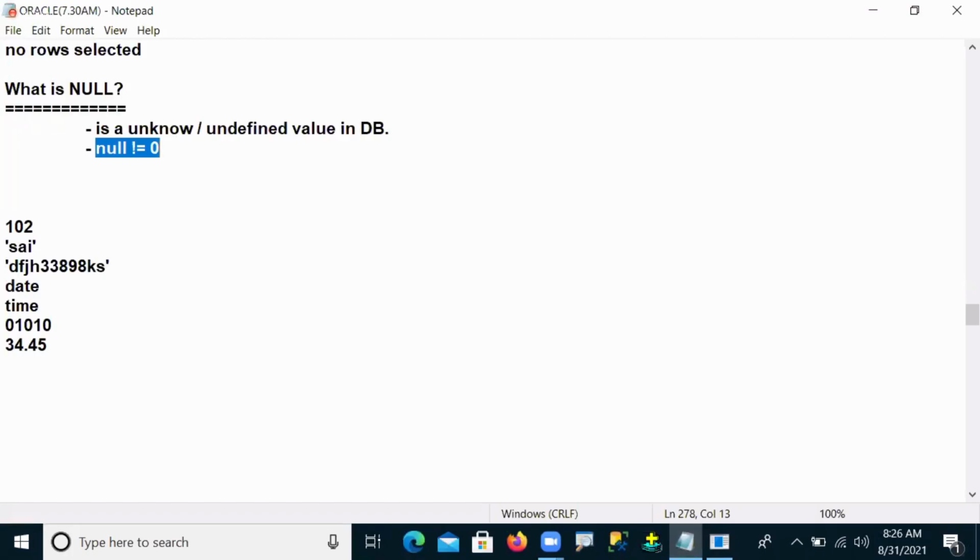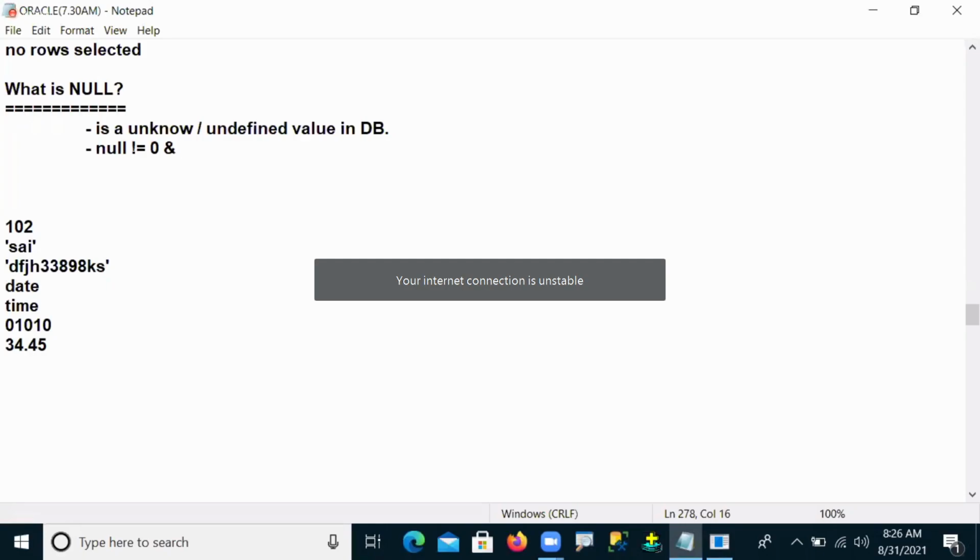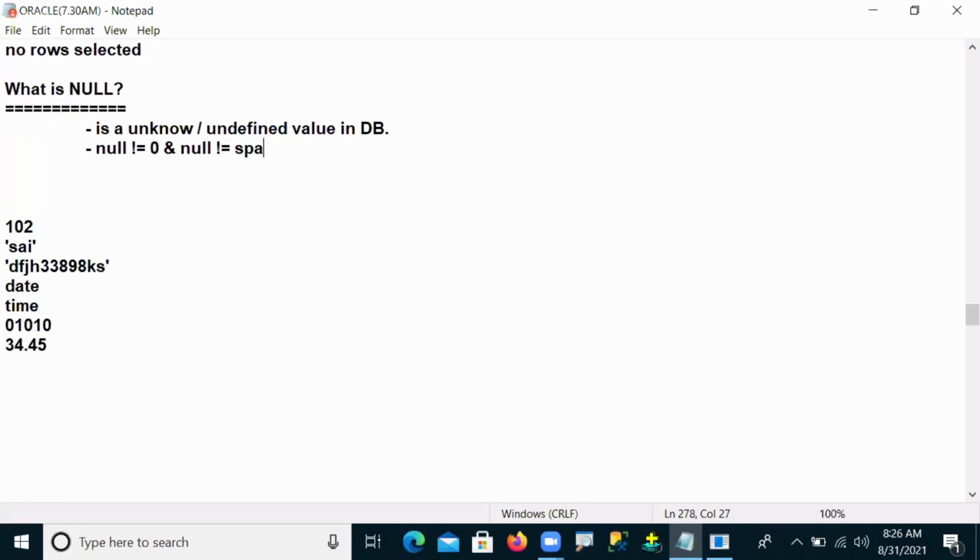And even though null cannot be countable. That's why people say null is not equal to space also, because it is not countable. In our database, spaces are counted.